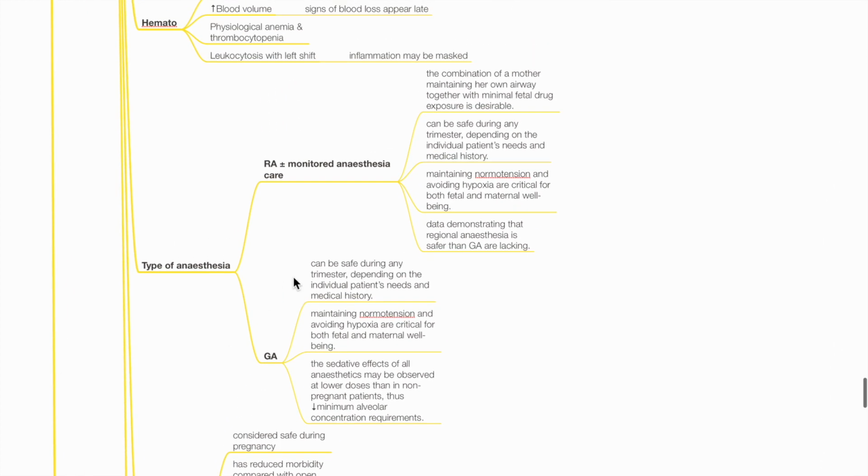Type of anesthesia. Regional anesthesia with or without monitored anesthesia care. The combination of a mother maintaining her own airway together with minimal fetal drug exposure is desirable. Regional anesthesia can be safe during any trimester, depending on the individual's needs and medical history. Maintaining normal tension and avoiding hypoxia are critical for fetal and maternal well-being. Data demonstrating that regional anesthesia is safer than GA are lacking.